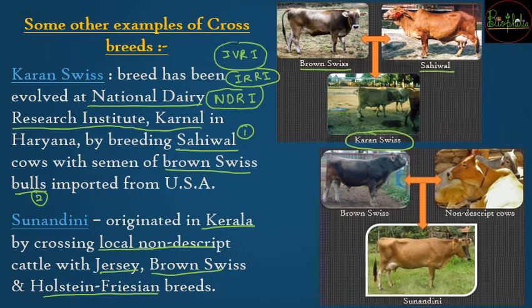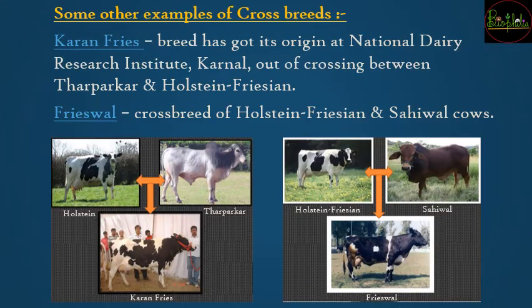So when it was bred, the resulting crossbreed was called Sunandini. With these two examples, and the example of sheep and dog as well, I hope you understood how crossbreeding actually takes place. Now let us see the next one, which is going to be about Karan Fries, which